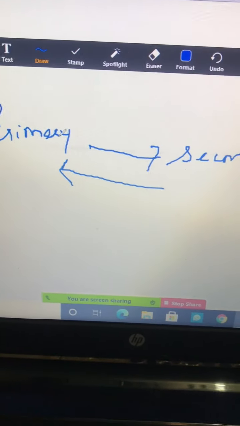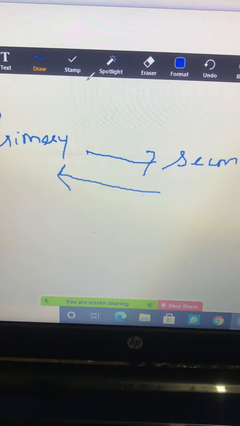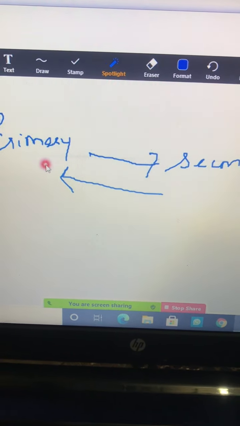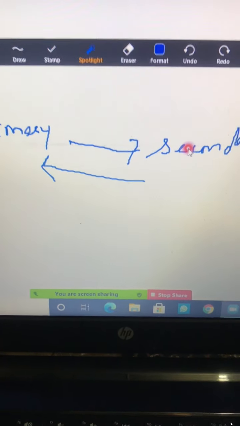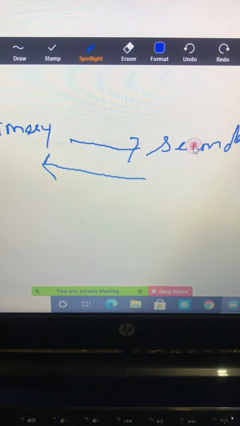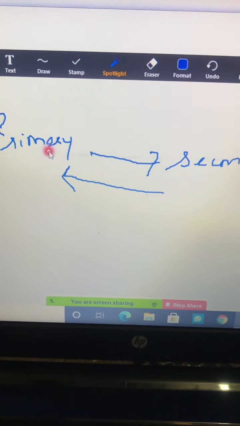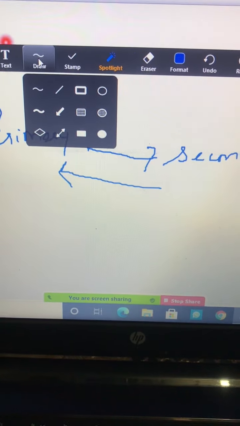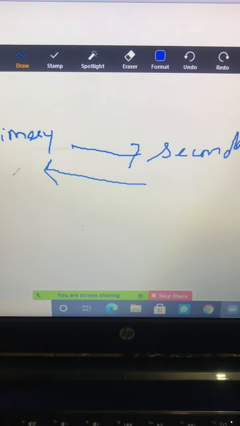We have already seen how primary sector is dependent upon secondary sector. Now what we are here to see is the importance of the secondary sector for the primary sector. That is what we have to check, how the secondary sector is important for primary.